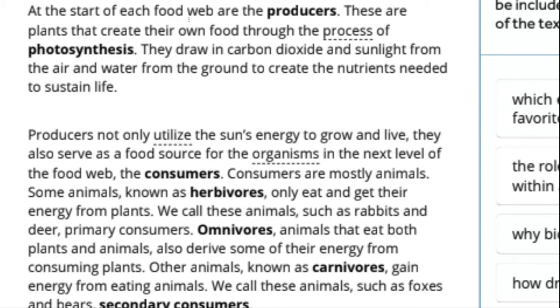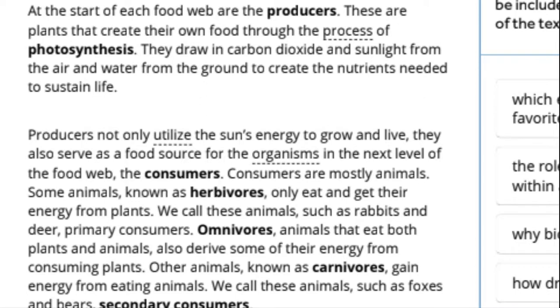At the start of each food web are the producers. These are plants that create their own food through the process of photosynthesis. They draw in carbon dioxide and sunlight from the air and water from the ground to create the nutrients needed to sustain life. Producers not only utilize the sun's energy to grow and live, they also serve as a food source for the organisms in the next level of the food web, the consumers.